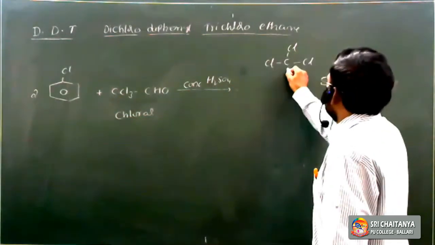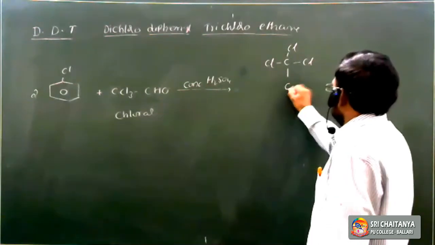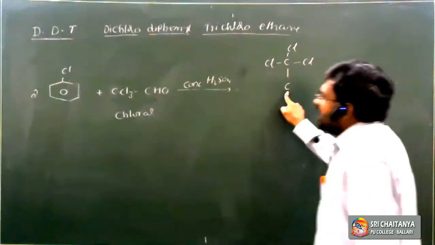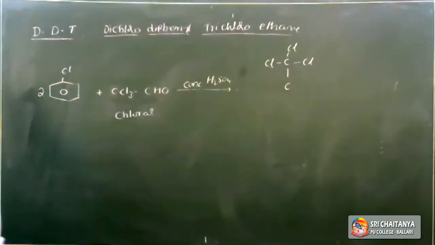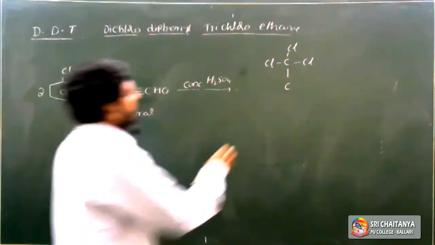Next CHO, it is carbon. This carbon is attached with 2 moles of chlorobenzene.